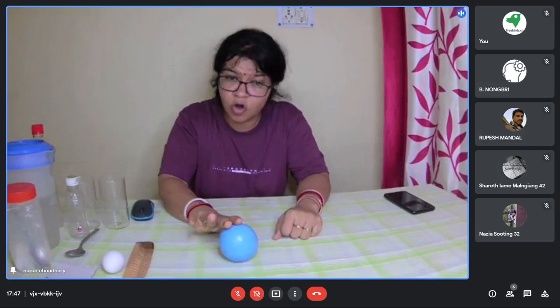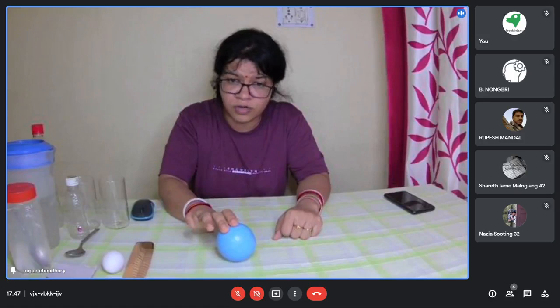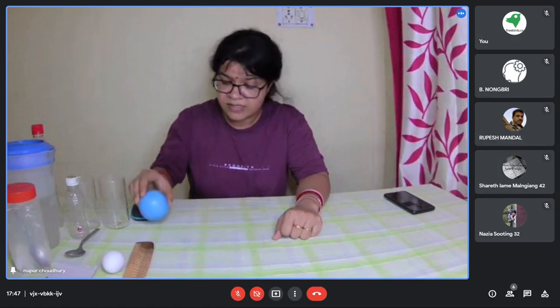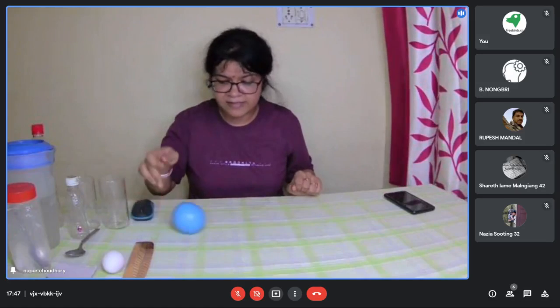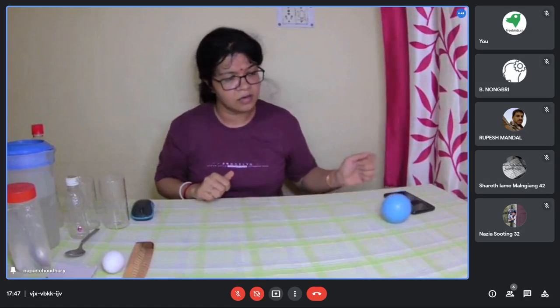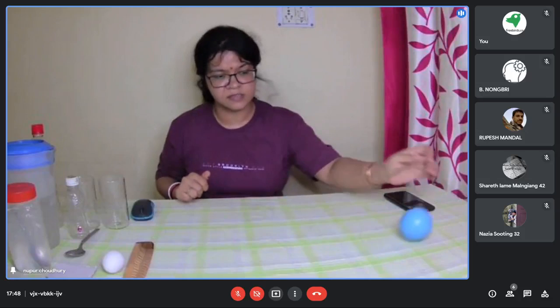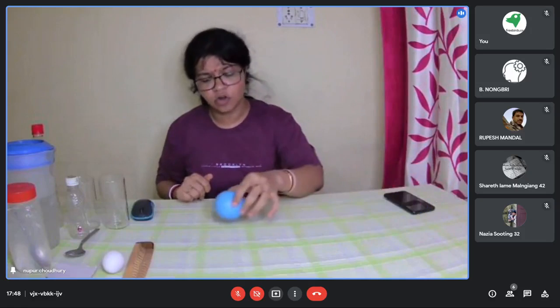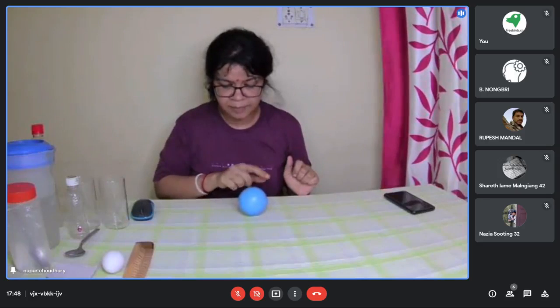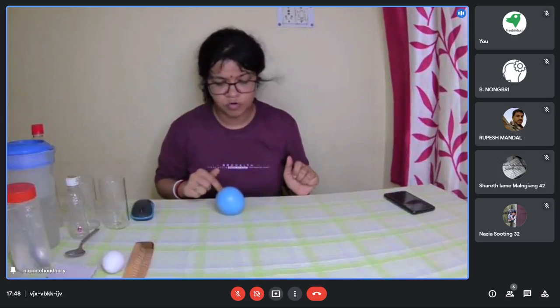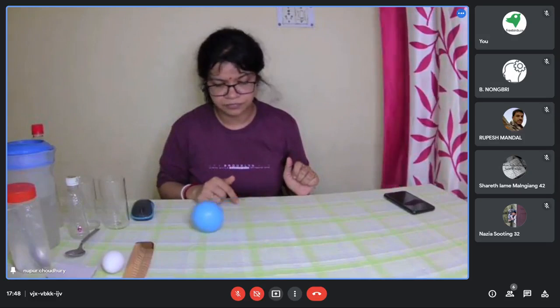Right? Now it can also accelerate the speed of a moving body. Suppose this body is already moving. I will apply some force to it and it will move at a faster speed than the normal speed that it already has. I'll apply some force and it will move at a faster speed now.